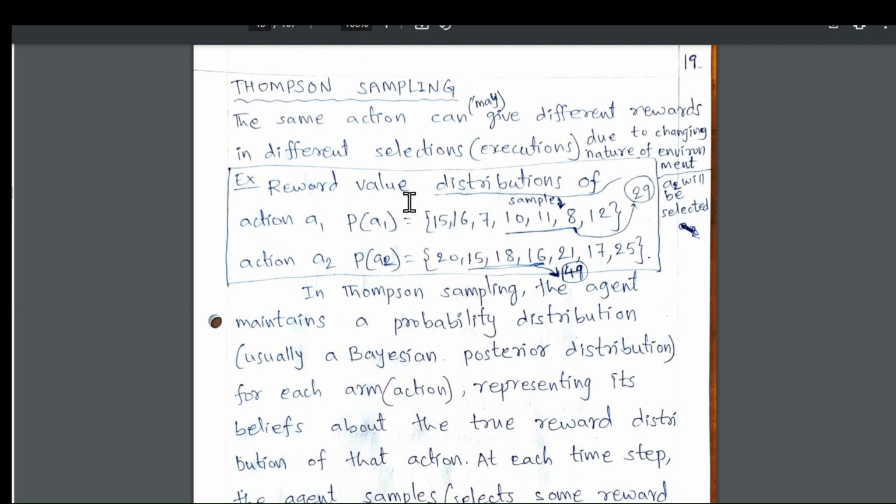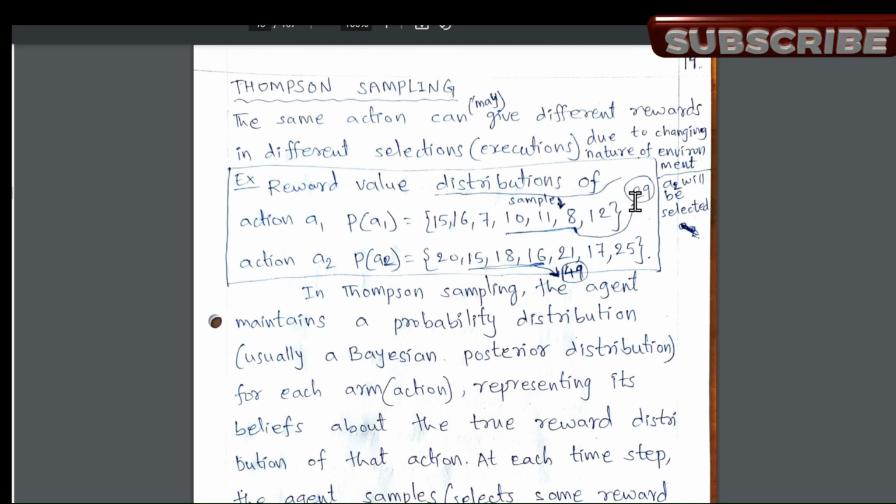For A1, 10, 11, 18 are selected, and the sum of these samples is 29. In action A2, 15, 18, 16 are selected, and the sum of these rewards is 49. Whichever is the highest, that action will be selected. So here 49 is the highest when compared to 29, then action A2 will be selected.